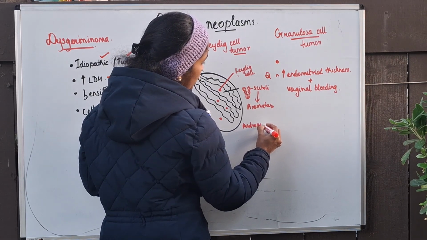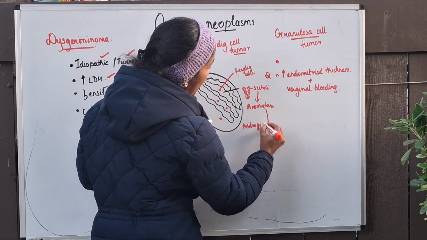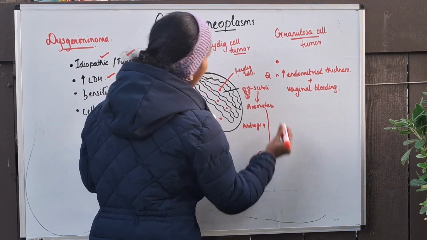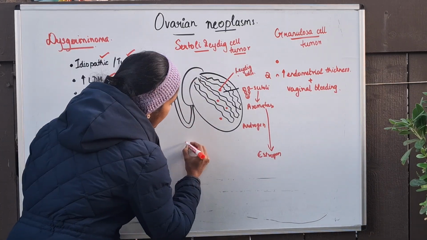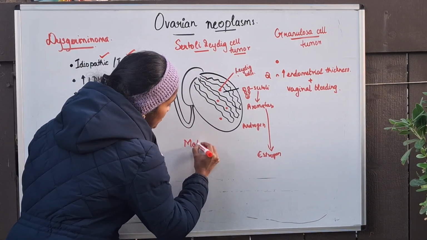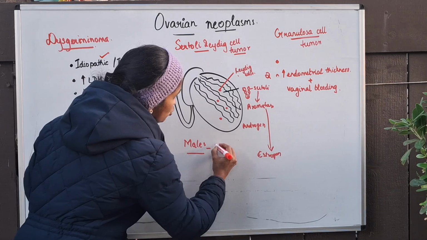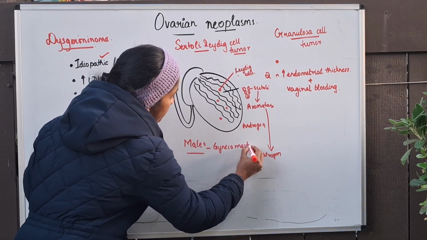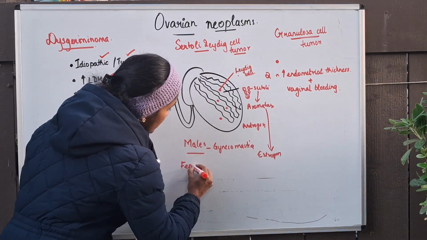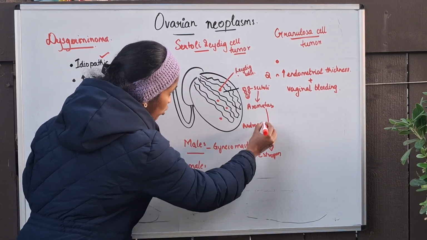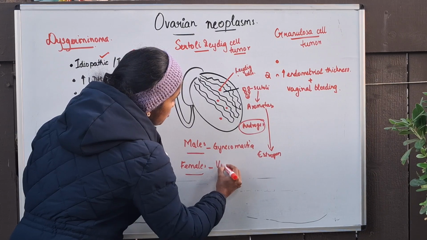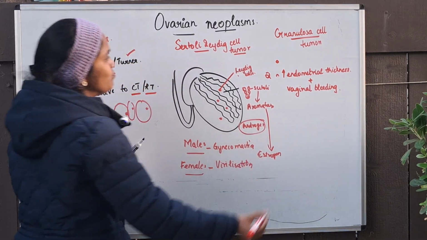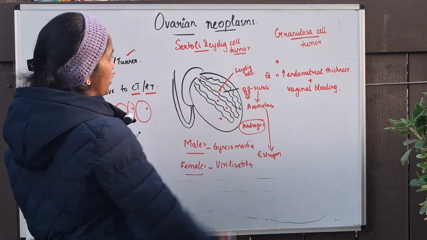So what is the role of aromatase? The role of aromatase is to convert androgen into estrogen. Therefore, when a Leydig cell tumor occurs in males, they will present with gynecomastia because of the excess production of estrogen. But in females, because of excess production of androgens, they can present with virilization. So this is in short about Leydig cell tumor.